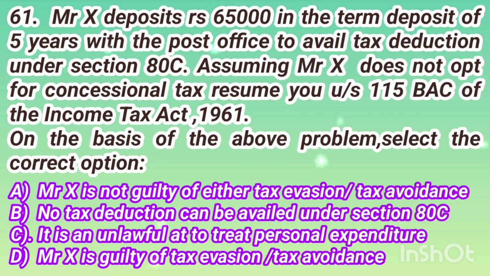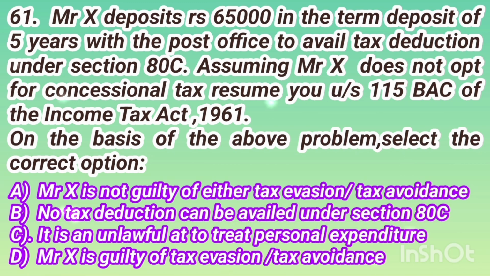Question number 61. Mr. X deposits rupees 65,000 in the term deposit of 5 years with the post office to avail tax deduction under section 80C. Assuming Mr. X does not opt for the concessional tax regime under section 115BAC of the Income Tax Act 1961. On the basis of the above problem, select the correct option.